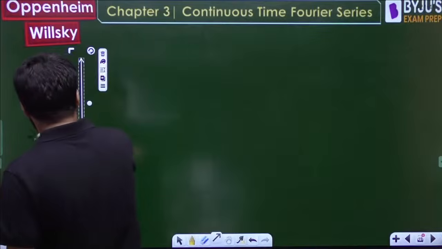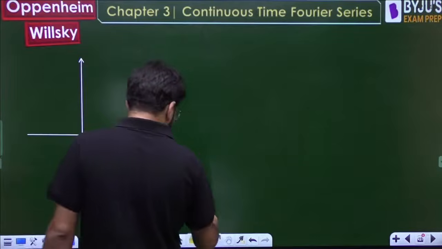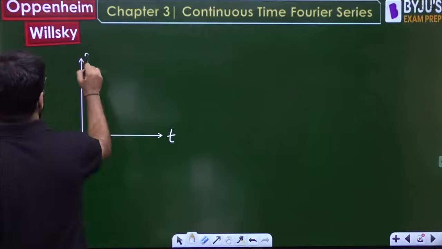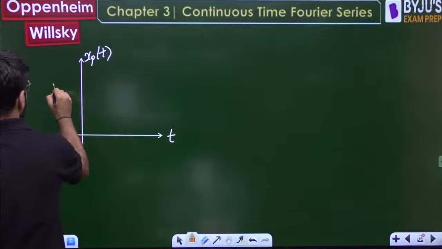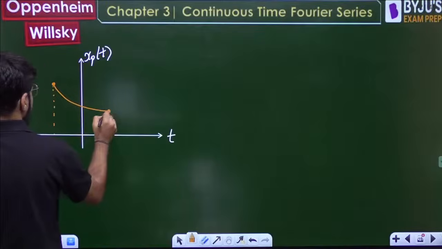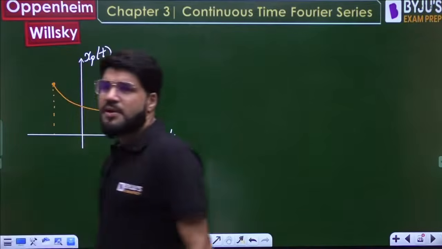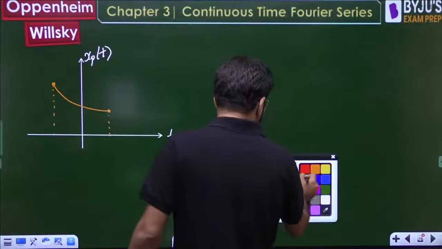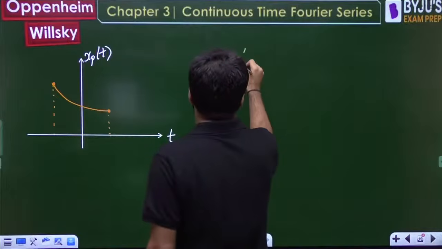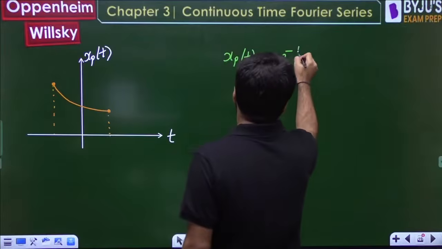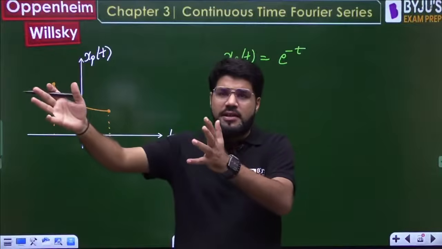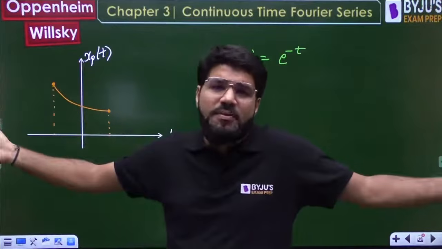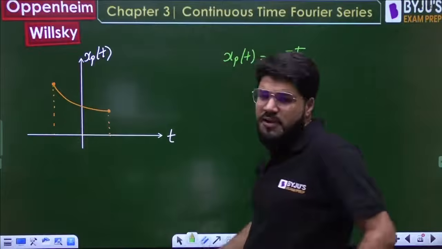Let's understand this, it may take some time, but let's understand the techniques. If I want to discuss x(t), only one time period, let me sketch here. This one time period x(t) can be written as e power minus t. But if I write e power minus t, it means e power minus t from minus infinity to infinity. If I simply tell you there is a function e power minus t, of course you will take it from minus infinity to infinity.